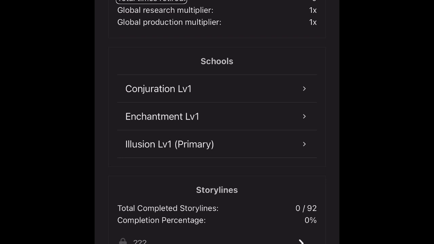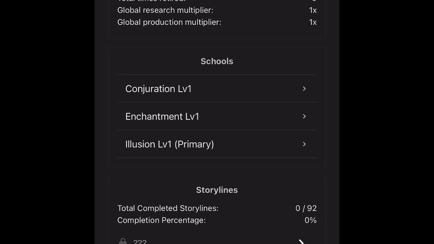Total times retired, very simulator-like. 0. Global research multiplier, 1 times. Global production, 1 times. Schools heading. Conjuration LV1 button. Enchantment LV1 button. Cool. They track everything pretty efficiently. Illusion LV1. Storylines heading. Total completed storylines: 0/92. So we got a nice little achievement set up here. Completion percentage 0%. Very much like Eldrum Red Tide.